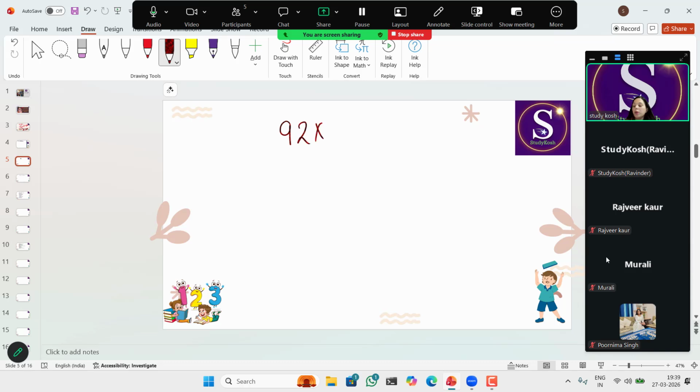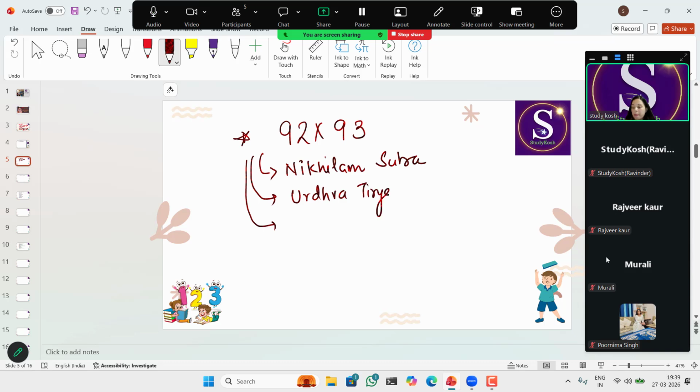We can use the Nikhilam Sutra here, we can use Urdhva Tiryak, and we can apply a formula-based solution. I'll discuss details about these sutras later in this lecture.